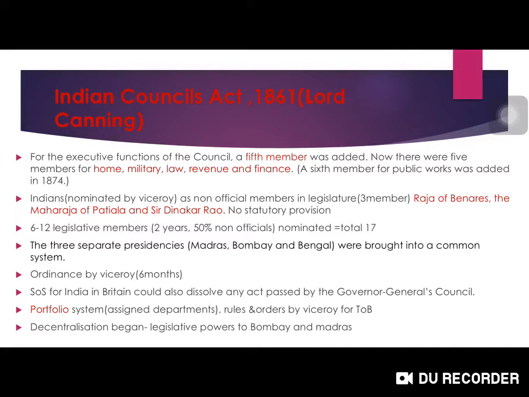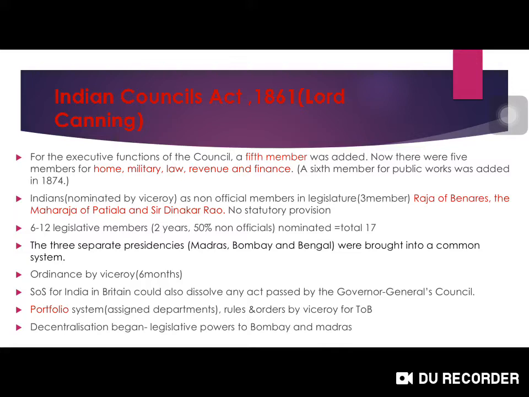Also, till now there were 2 presidencies, that is Madras and Bombay. Now Bengal also was included, so totally 3 separate presidencies were brought into a common system. Next, Viceroy can make ordinances which has a validity for 6 months. Next, Secretary of State for India in British can also dissolve any act. If Governor General Council has brought any act, Secretary of State who was formed under 1858 Act can dissolve the act. He was given more powers than the Governor General Council.